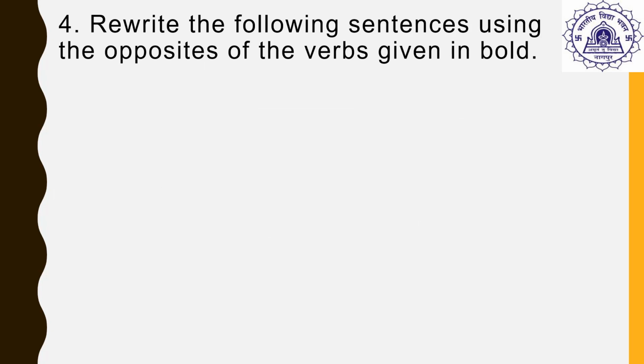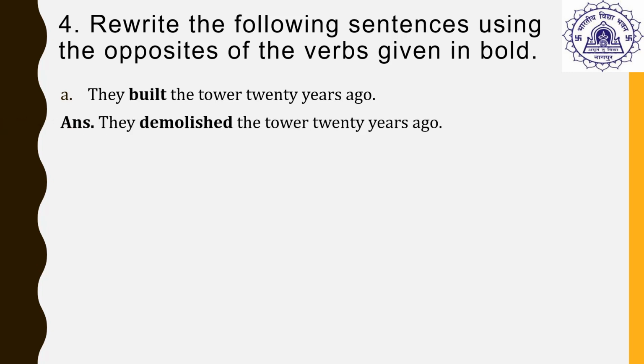The next exercise. Rewrite the following sentences using the opposites of the verbs given in bold, which means we have to use the opposite meaning words here, the antonyms here. Let us have a look at the first sentence. They built the tower 20 years ago. So the word built means to create something or to construct something. So the opposite of built is demolished. They demolished the tower 20 years ago.